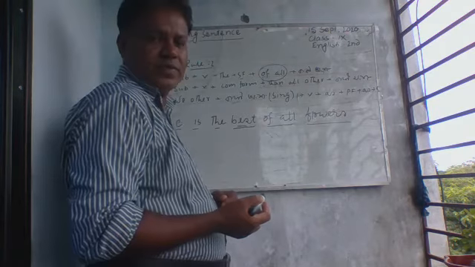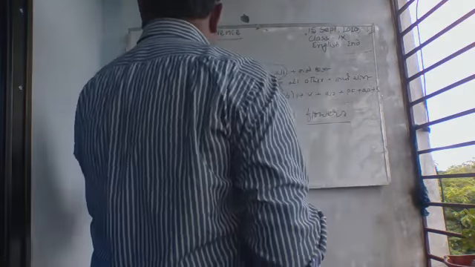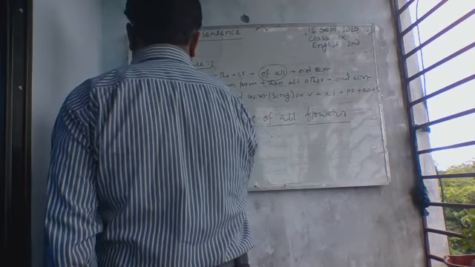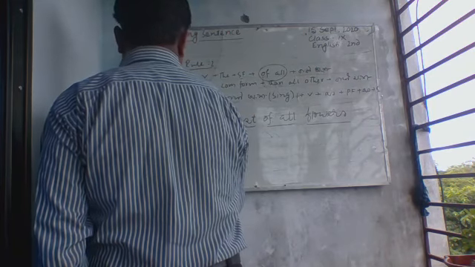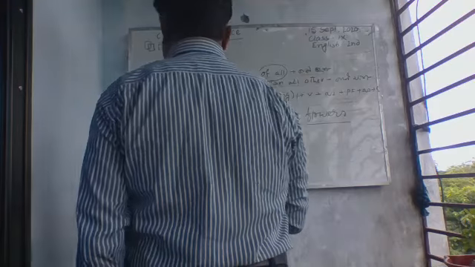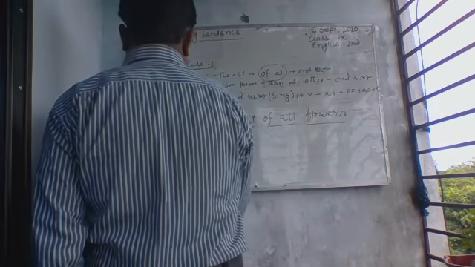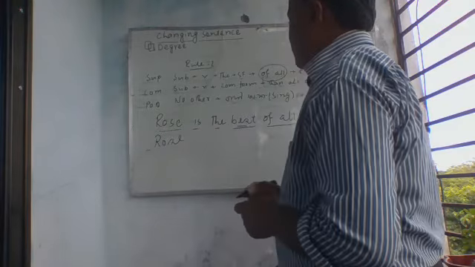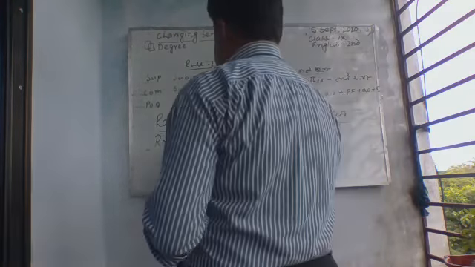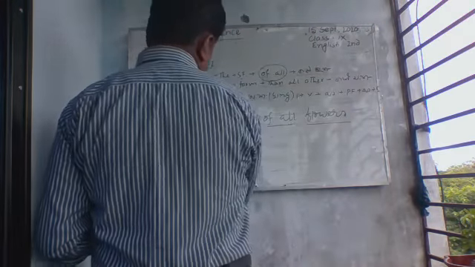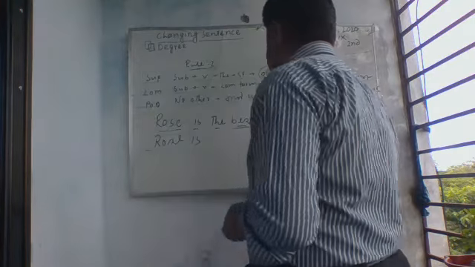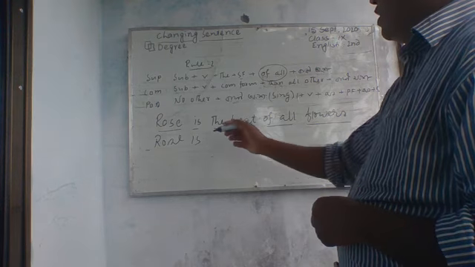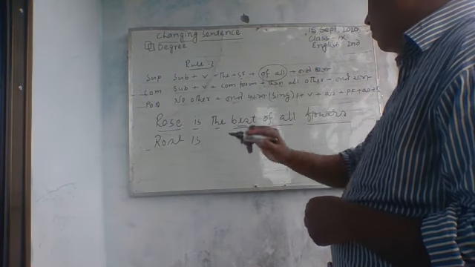So now comparative. At first subject unchanged. No change is required. Rose. Here is the subject. After that verb. As usual, I set here is, after that comparative form.